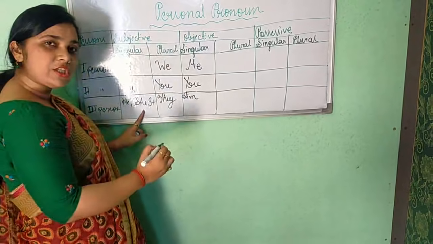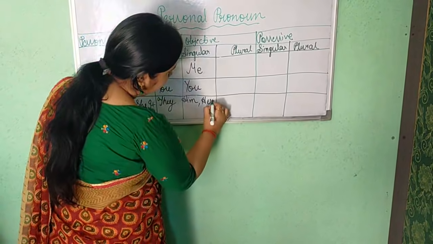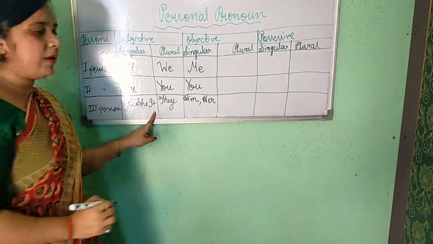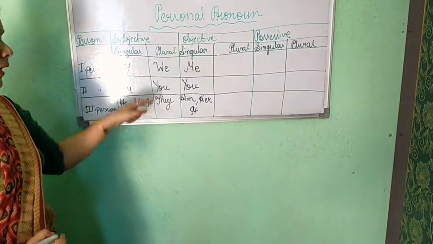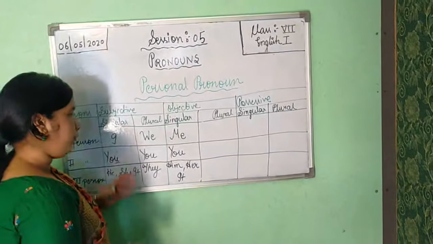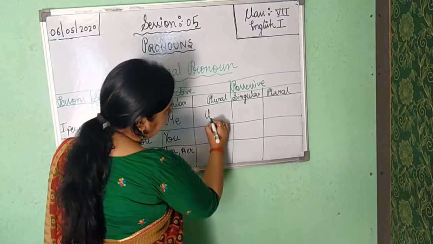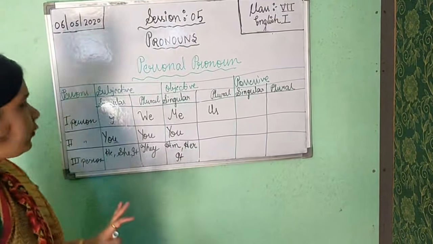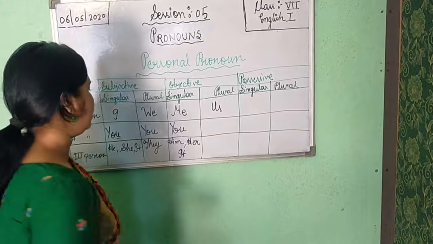She changes into her, and it will remain the same in objective case. Him, her, it. Now when it goes into plural, we changes into us. It will not change into o-u-r, but it will change into us.